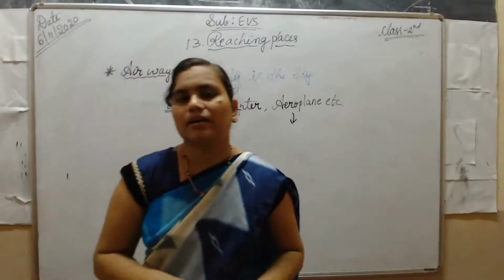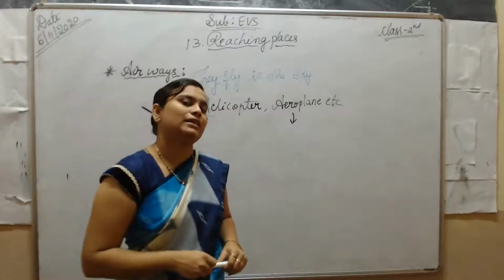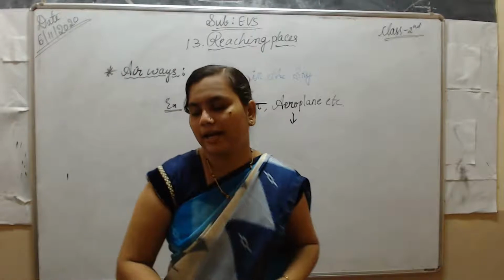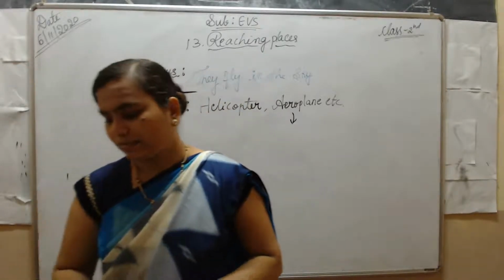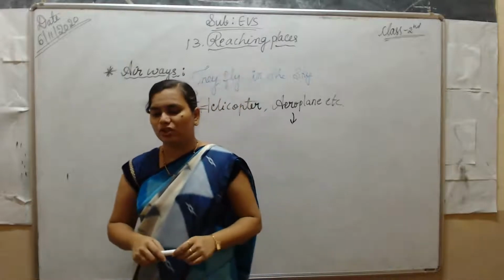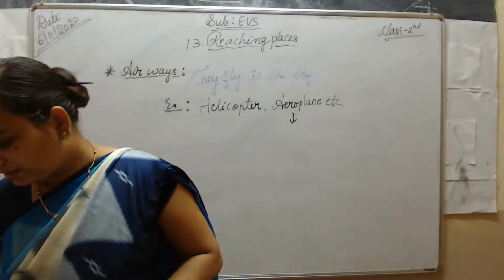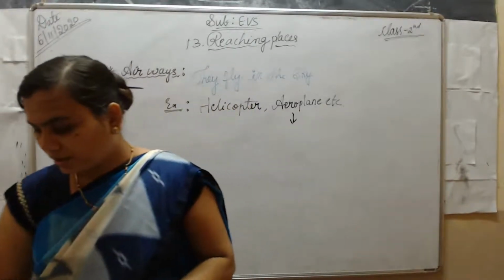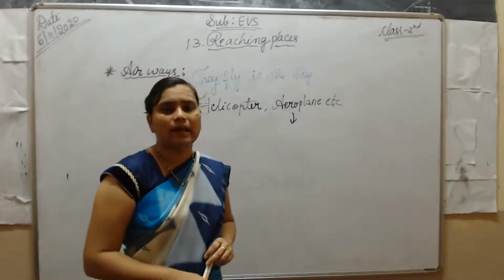Special vehicles are used in such cases. Which vehicles are emergency vehicles, students? Fire brigade, police van, and ambulance are the emergency vehicles. For example, fire brigades, police vans, ambulances, and so on. These are the vehicles we learned about in this class.